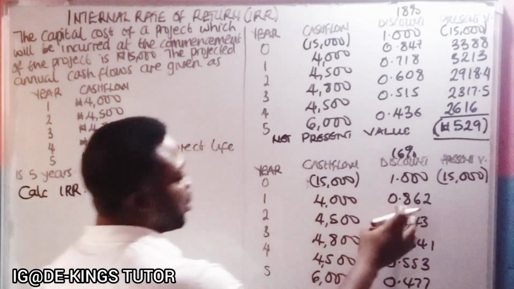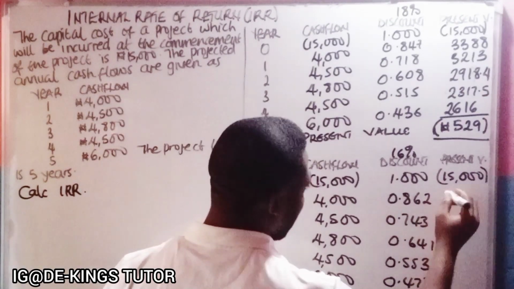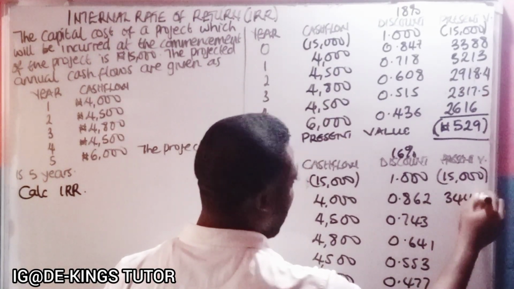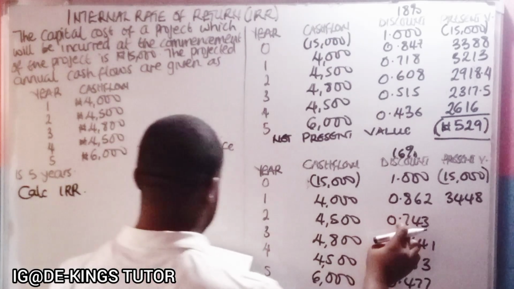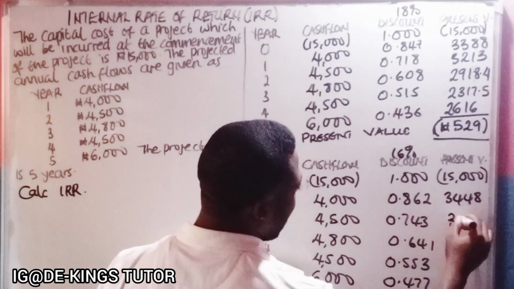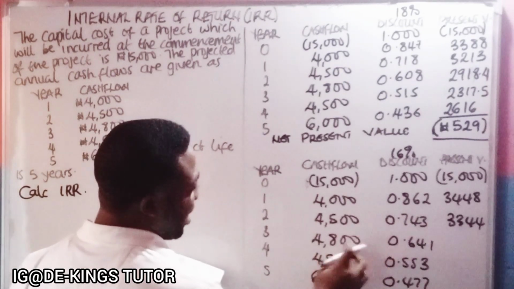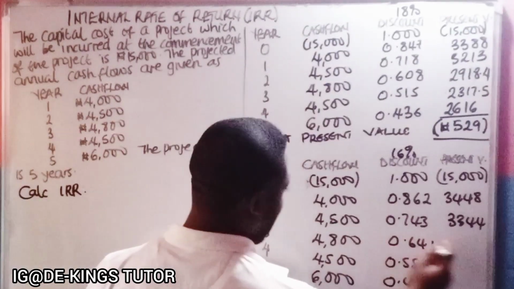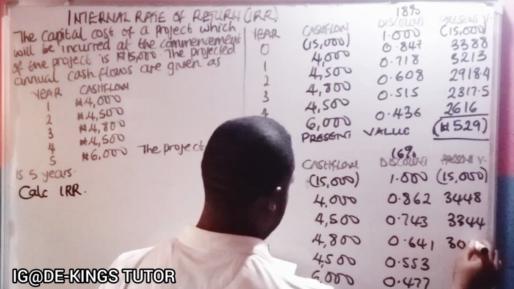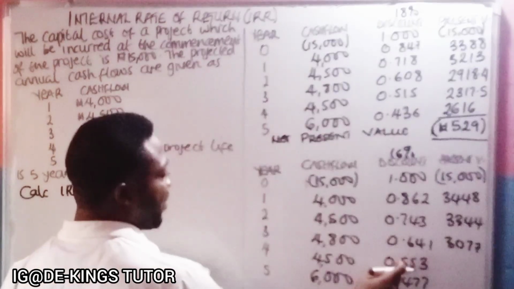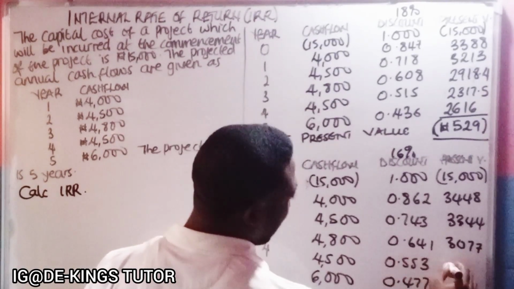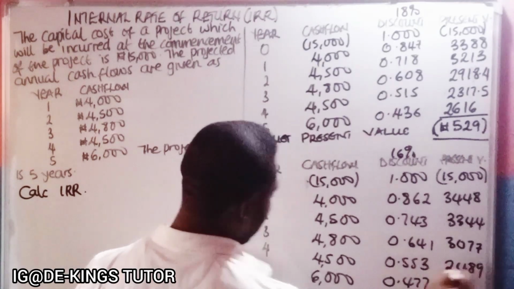So 4,000 times 0.862 will give us 3,448. And 4,500 times 0.743 will give us 3,344. Now 4,800 times 0.641 will give us 3,077. And 4,500 times 0.553 will give us 2,489.